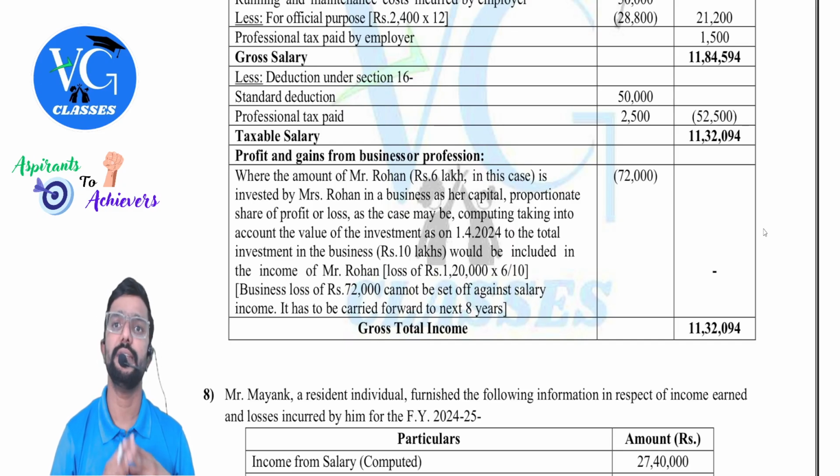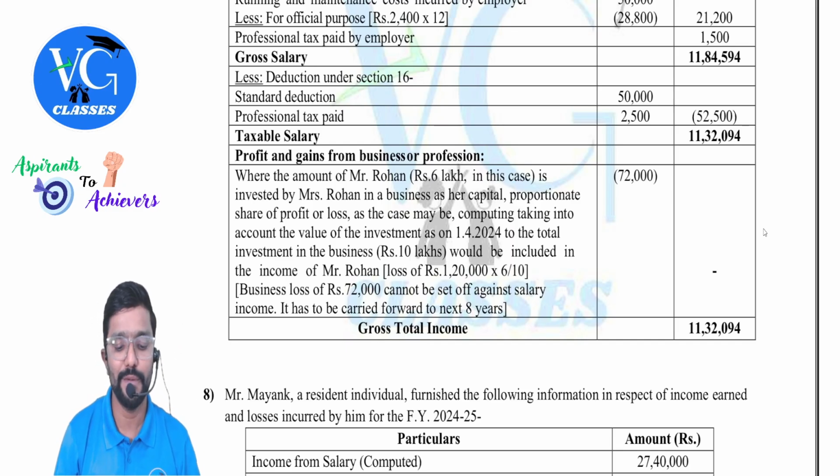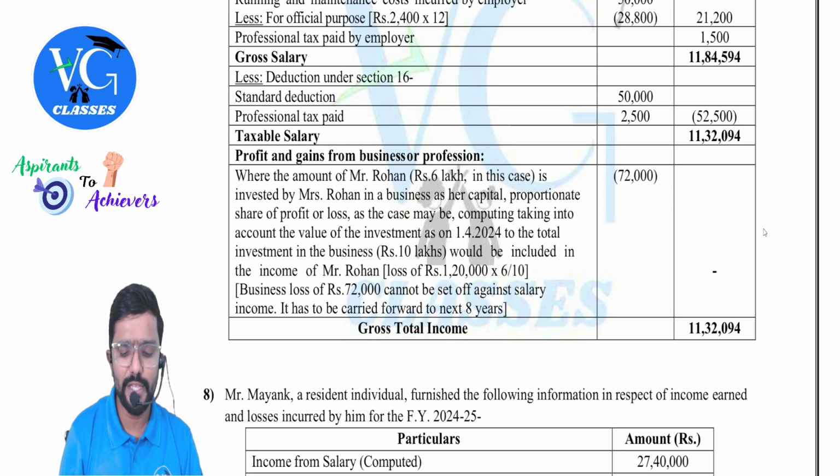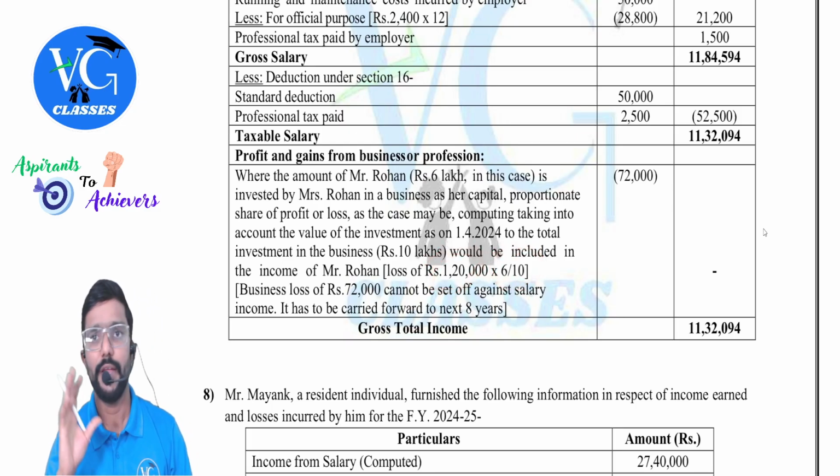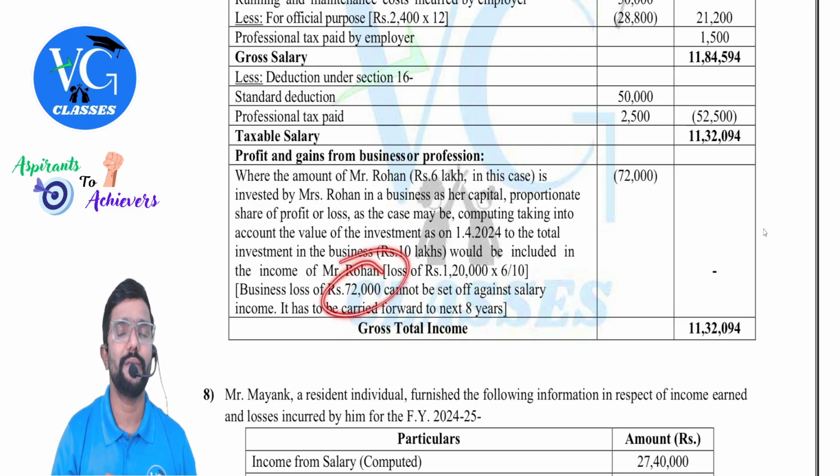Now, husband has gifted money to wife and the wife has gifted loss to husband. So, can he claim it? Yes. How much? Proportionately. How much, sir? So, 1,20,000 is the loss into 6 by 10, which comes to 72,000.